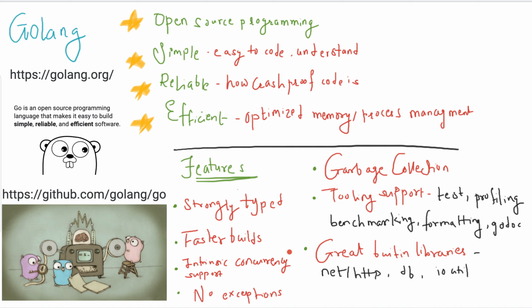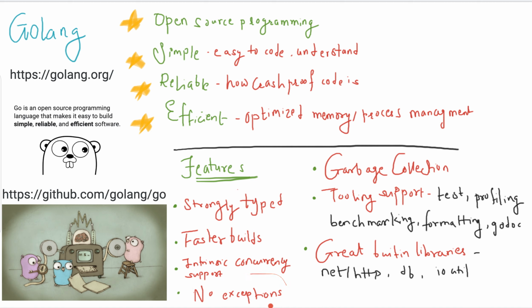It has faster builds because, as we have seen, it's made with efficiency in mind. So the builds are much faster. After the build, the code is optimized considering the platform on which it is running, right? Then it has intrinsic concurrency support. This is one of the big advantages of Golang, that it has a very rich, nice library to support concurrency programming.